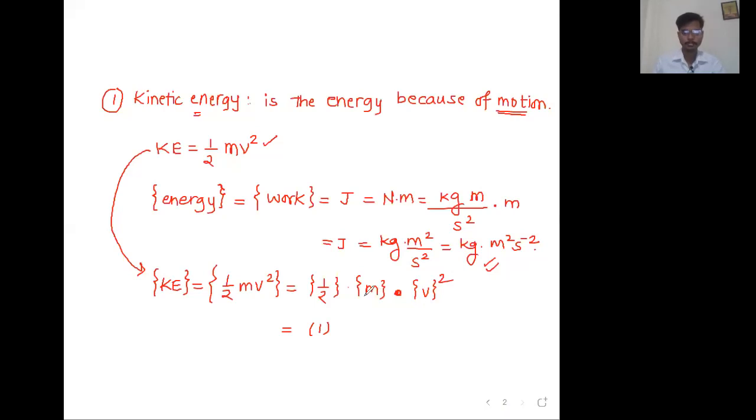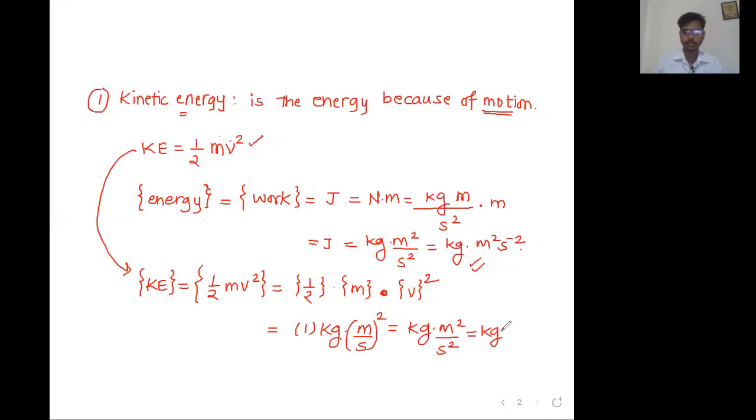Okay, sir. This is what? Mass. 1/2 mv square. This is what? Mass. This is what? Velocity or the speed. Magnitude of velocity or speed. This is mass. Unit of mass is, sir, kg. Unit of velocity is, sir, meter upon second. But sir, put a bracket and we have to make it square. Okay. So kg into meter square divided by second square. Sir, we got the same answer. So kg multiplied by meter square, and the second square in the numerator will become second raised to minus 2.